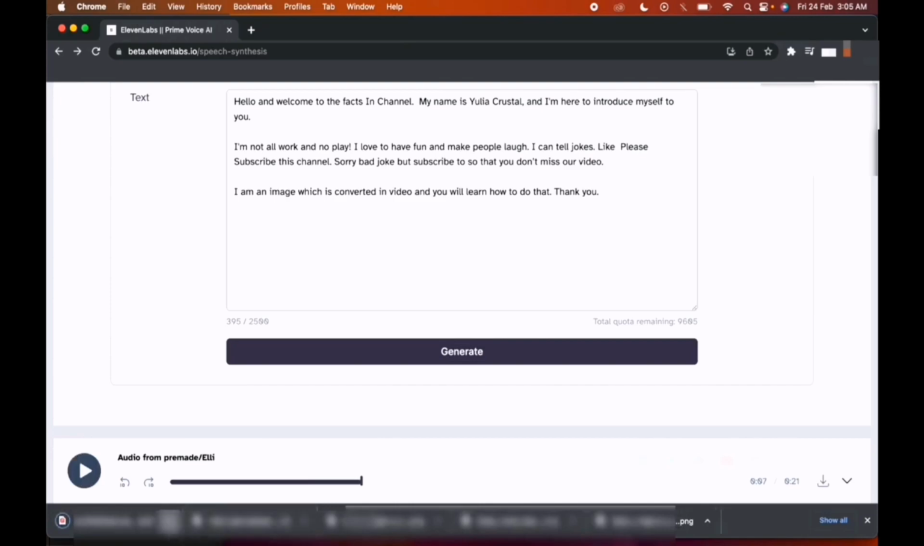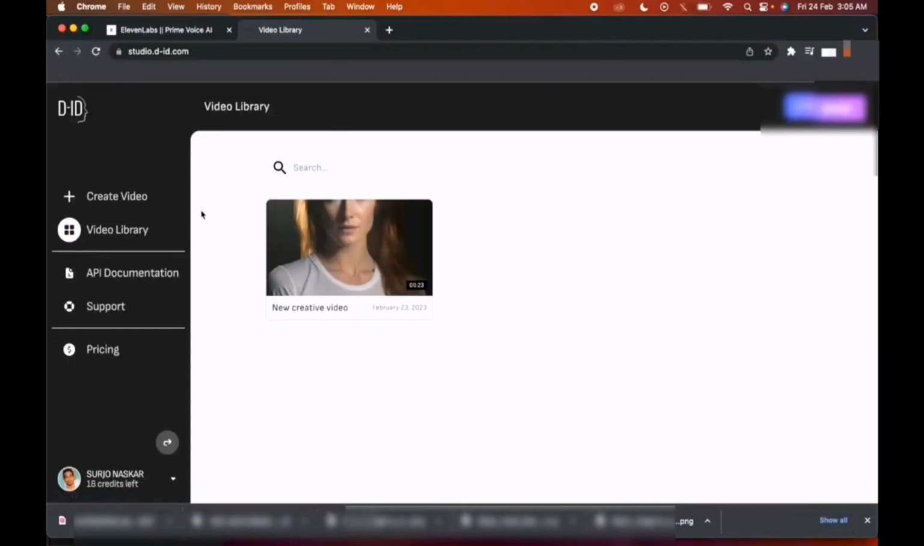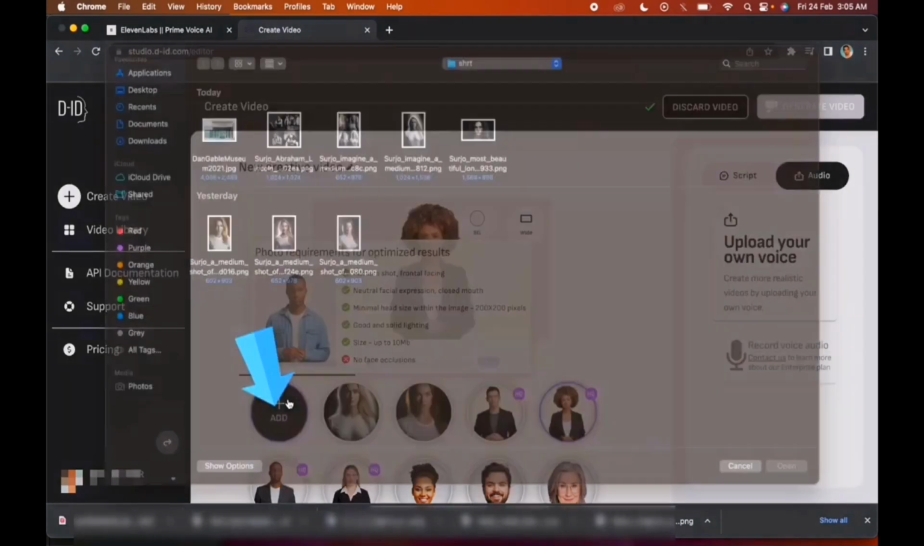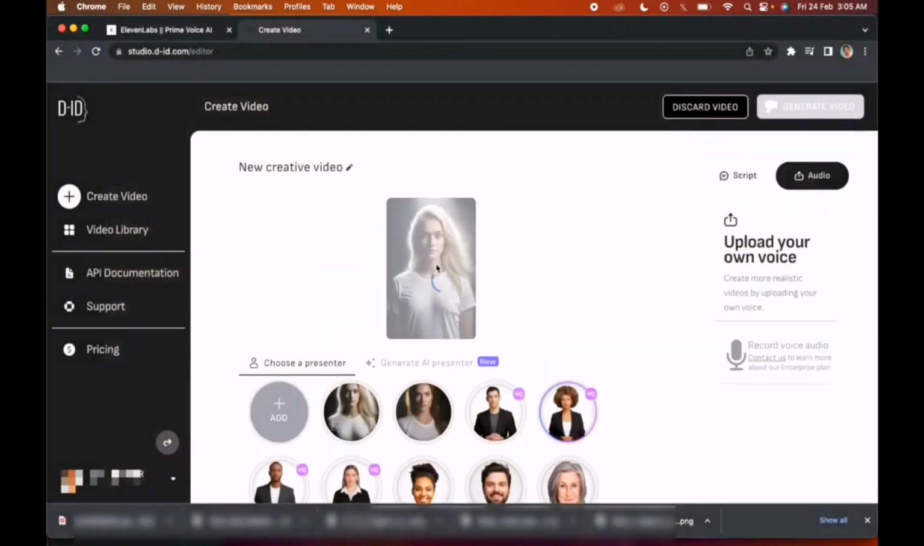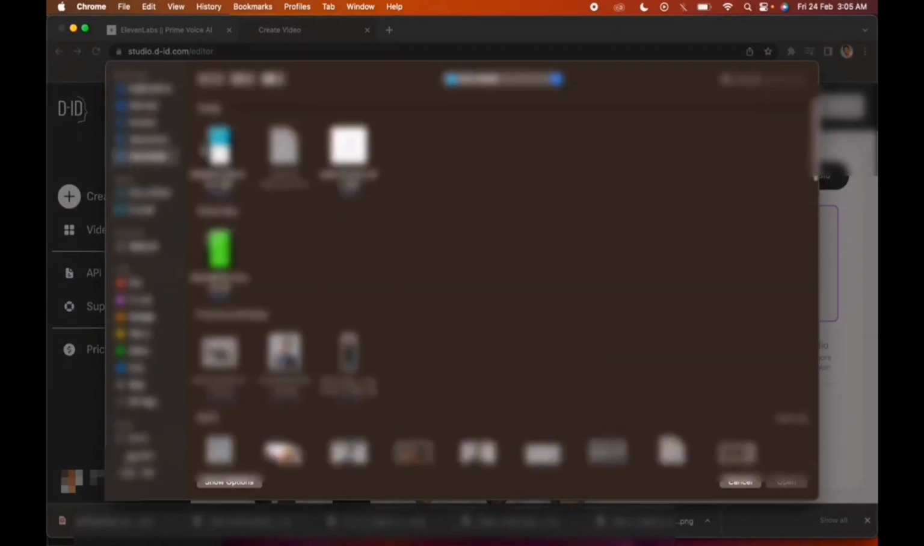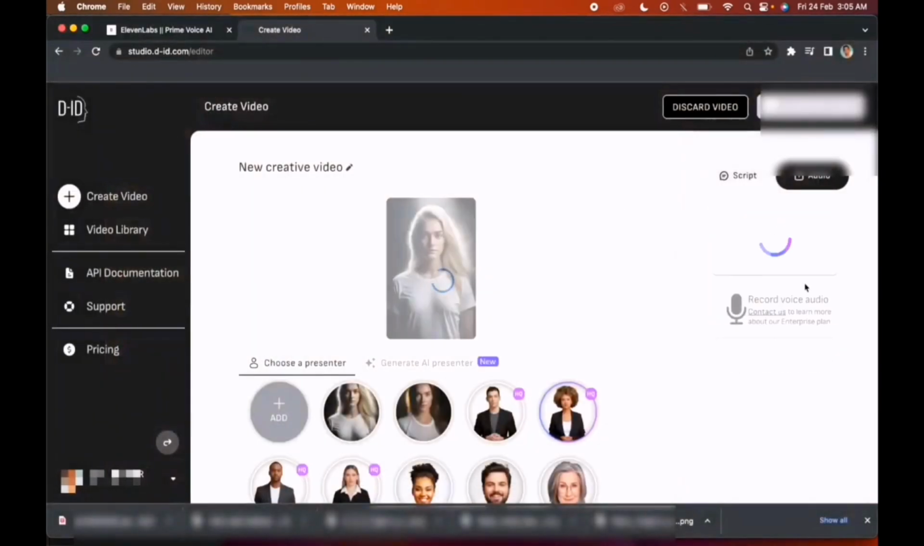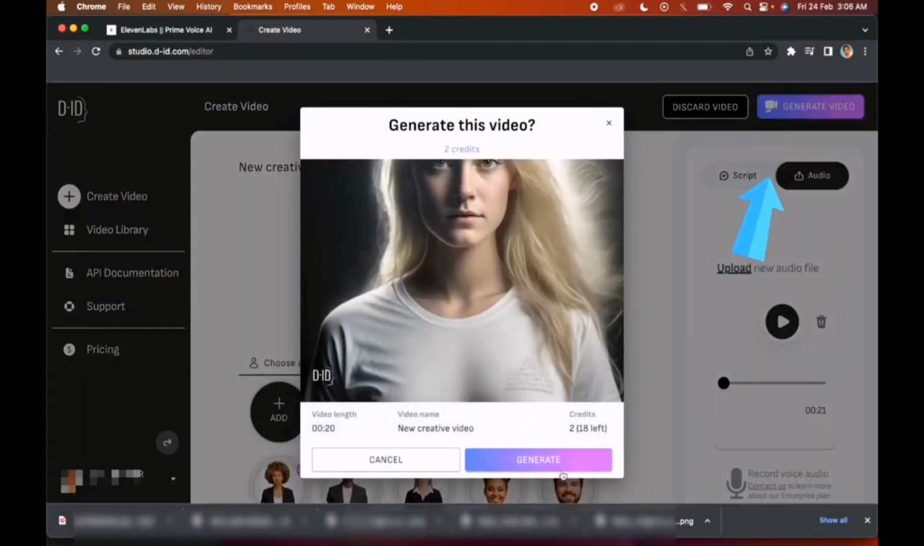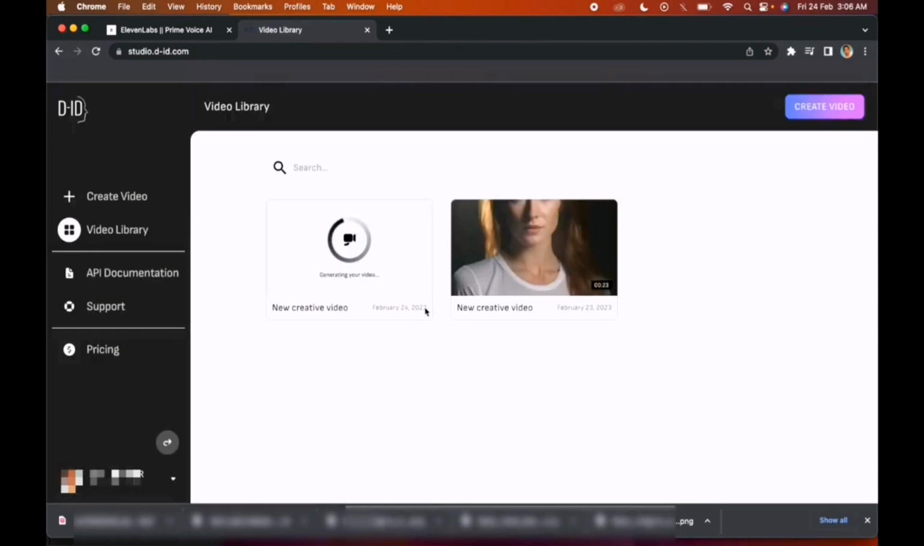After that, download the voice and open the D-ID website link in the description. Sign in with your Google ID. Then from Create Project, choose your photo which you downloaded from MidJourney. Then after that, add the voice which you created from ElevenLabs and click Generate Video. After a few seconds, your video will be created and downloaded.